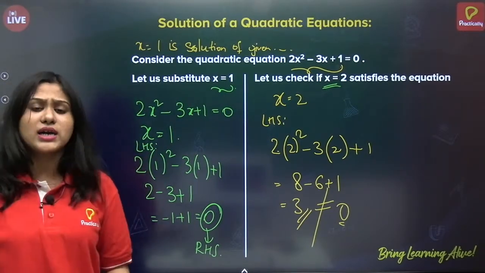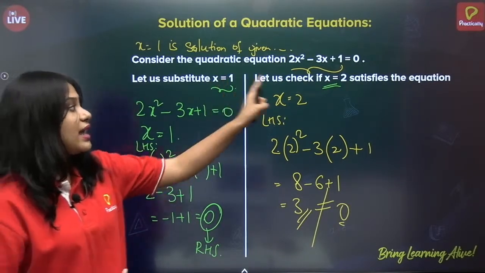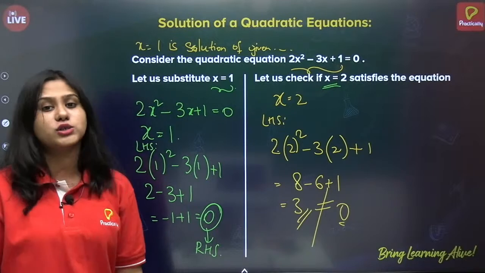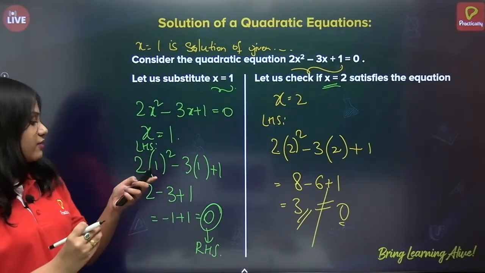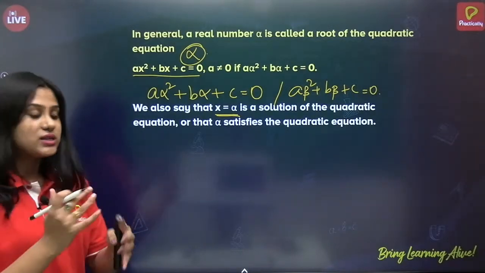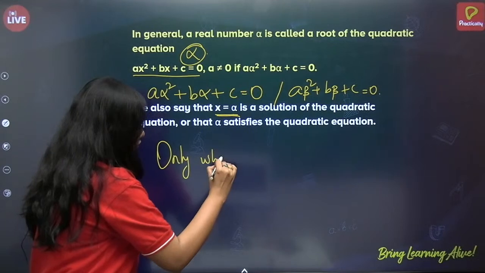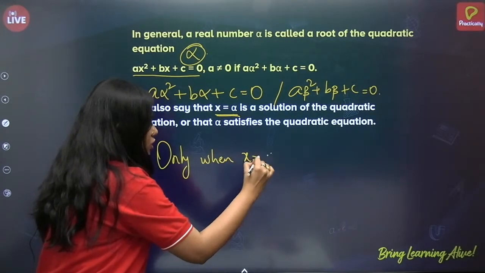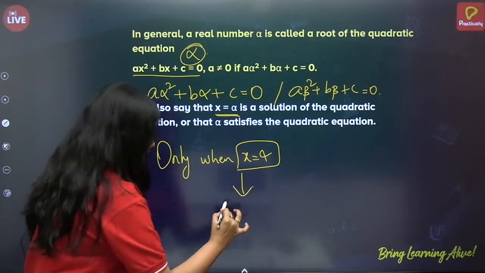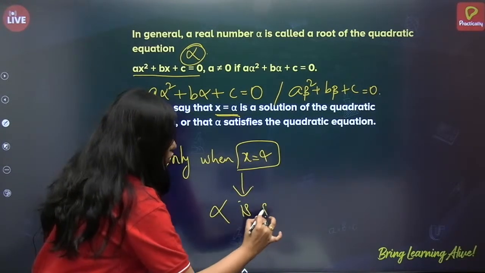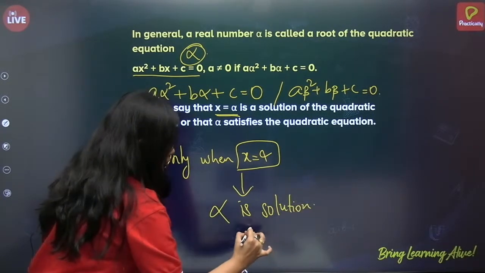It is not satisfying the equation. Then what did we conclude? We concluded that x is equal to 2 is not a solution of the quadratic equation. Only when x is equal to alpha satisfies the equation, then only we say that alpha is the solution of the quadratic equation. Okay.